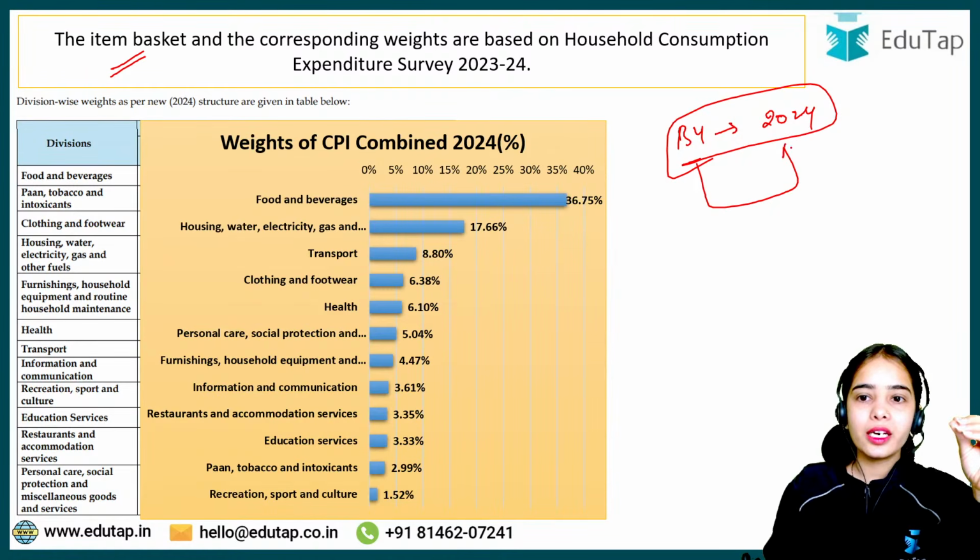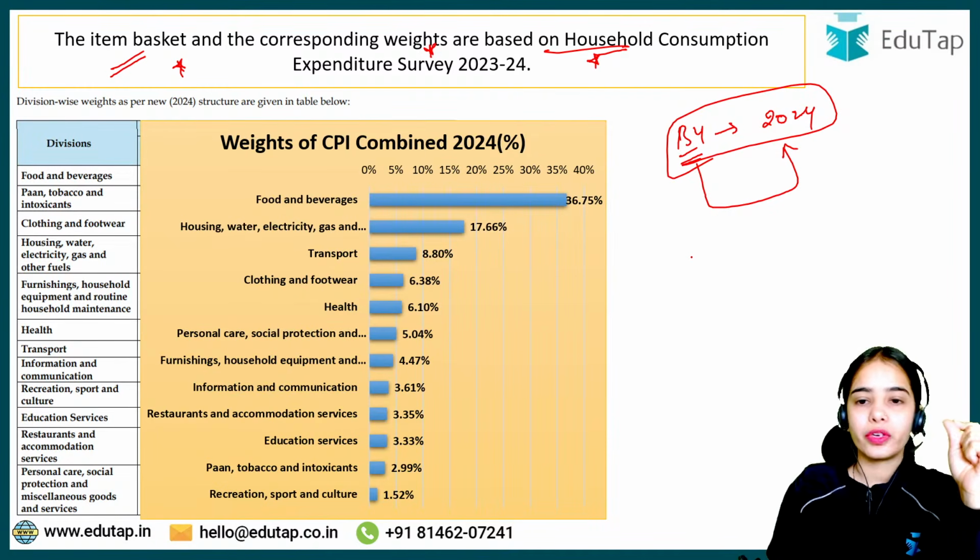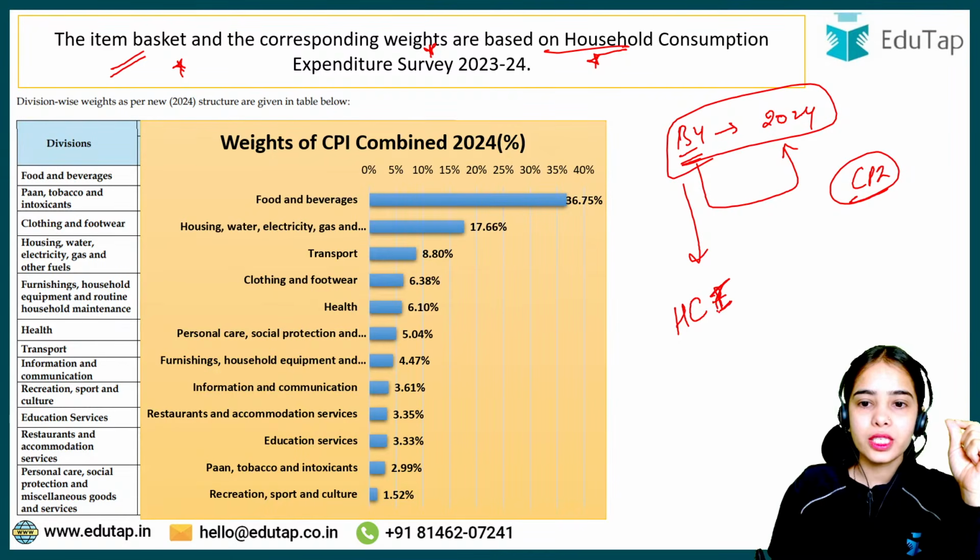With the base year, the item basket and the corresponding weights are also changing, and they are based on the household consumption expenditure survey. So with the change in base year, there is also a change in the household consumption expenditure survey that we are using.